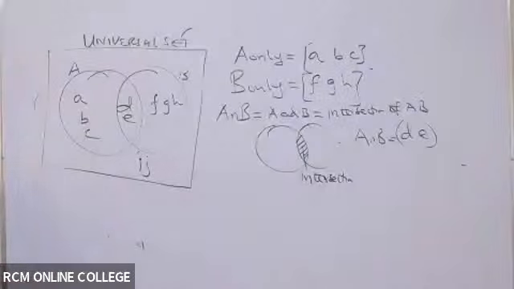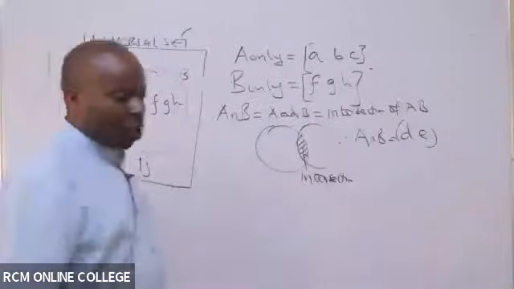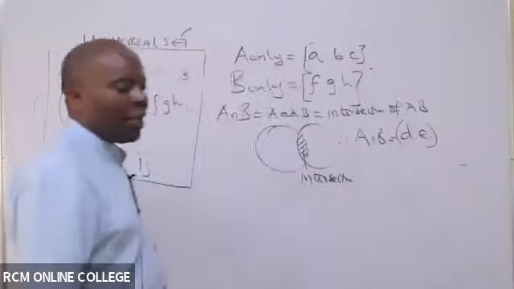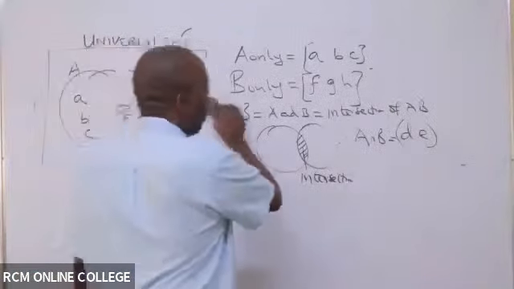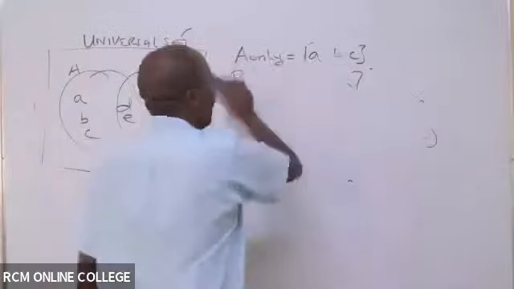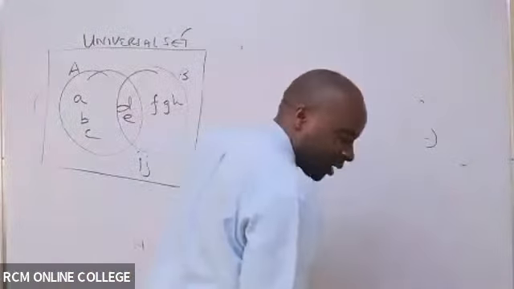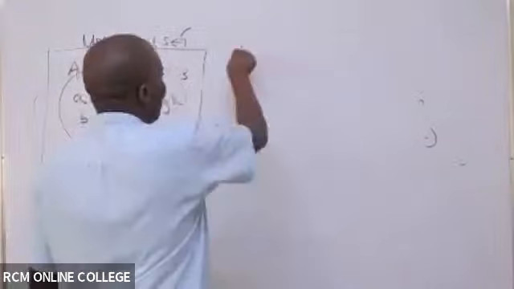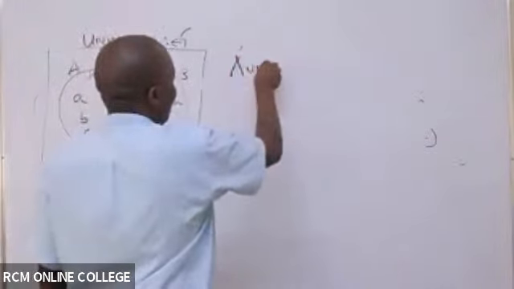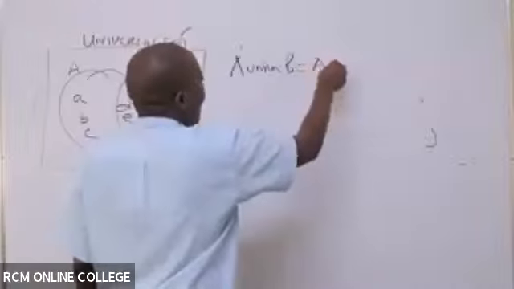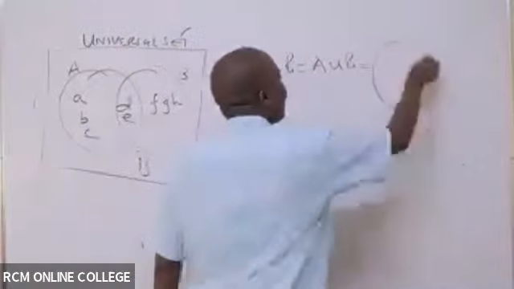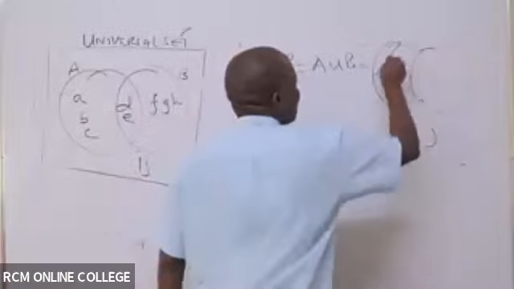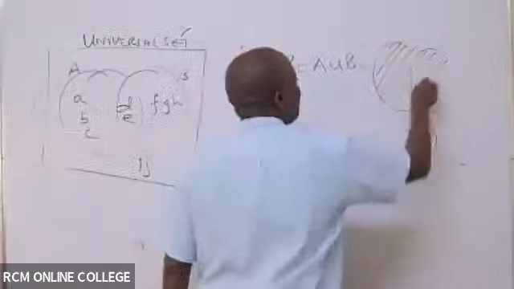So then lastly, we have what we are calling A union B, which is A∪B. Remember, if you unite, this is the marrying of the two sets.